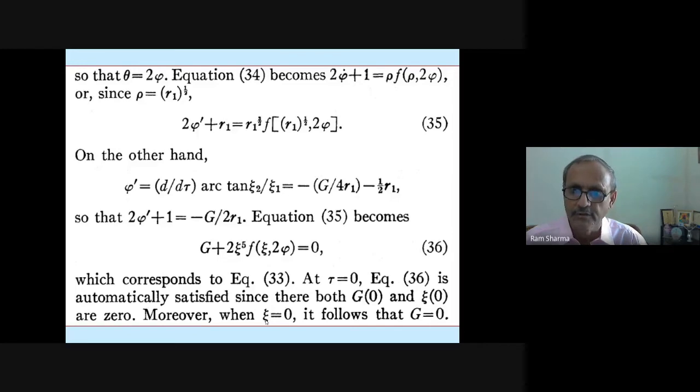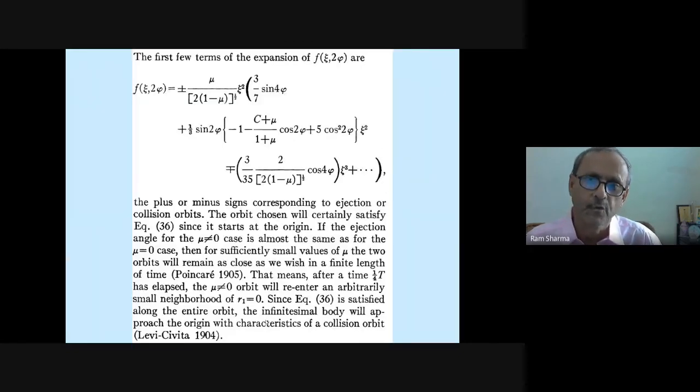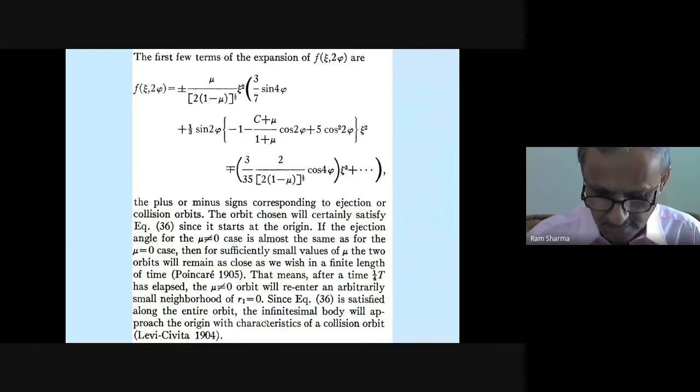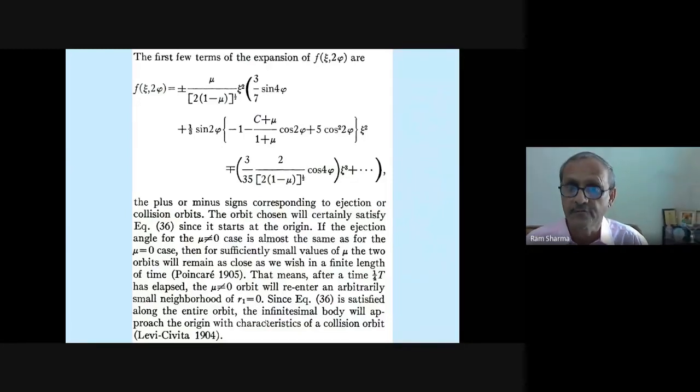At t equal to 0, tau is equal to 0. Equation 36 is automatically satisfied since there both g0 and psi 0 are 0. Moreover, when psi is equal to 0, it follows that z is equal to 0. And he got this. So he proved the collision orbits also with the help of the Levi-Civita condition. Thus proved. That is how he found the function also in terms of his variables.